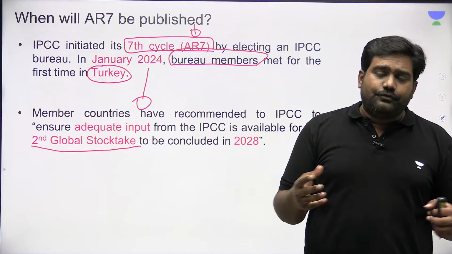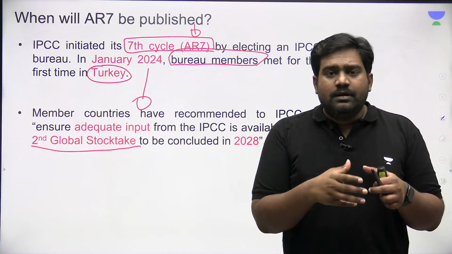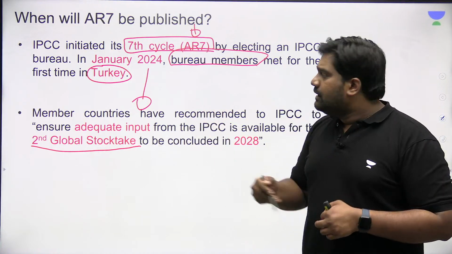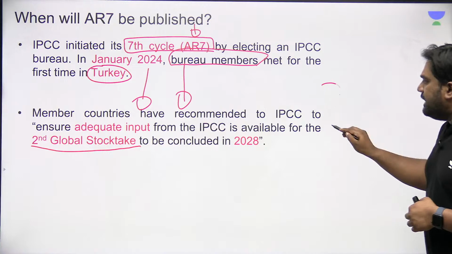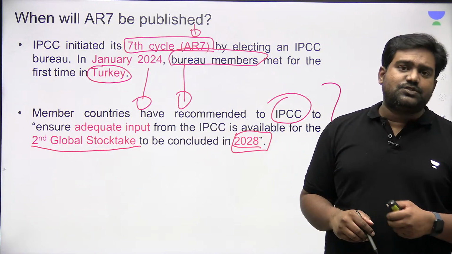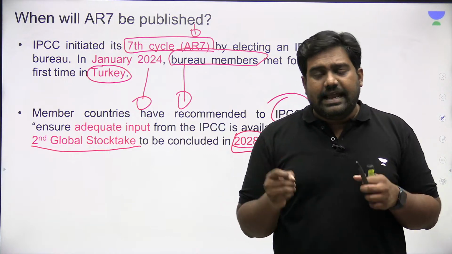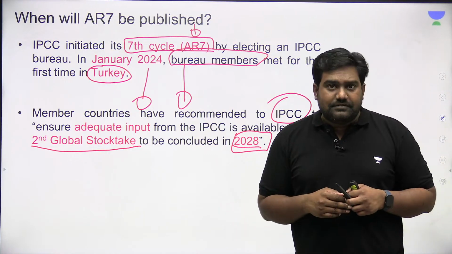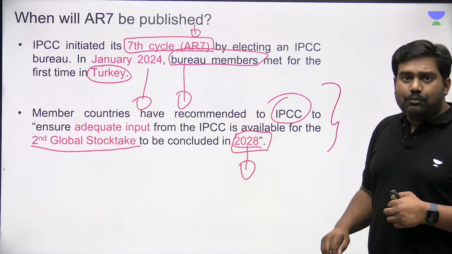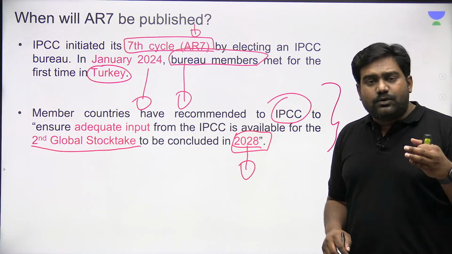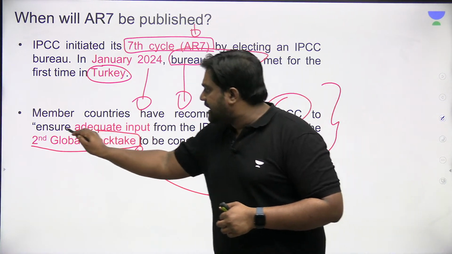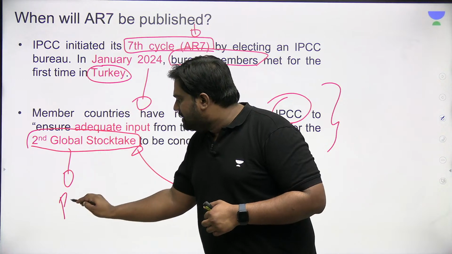A fresh batch of scientists and researchers have been nominated by the member countries and a new bureau has been constituted, and most likely IPCC will come out with its 7th assessment reports by 2028, in another 4 to 5 years. Because the goal is to have this report before 2028, at least by 2027, because this would form the basis for the second global stocktake under the Paris Agreement.